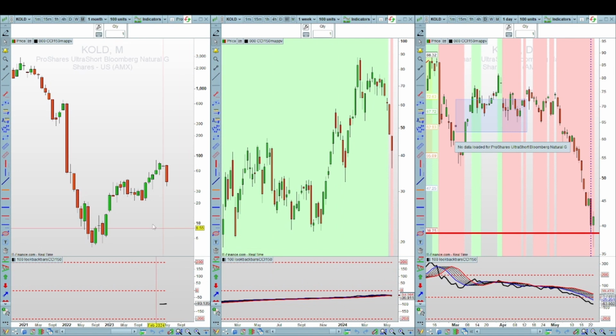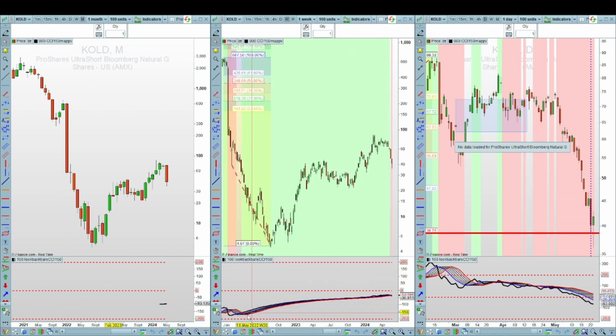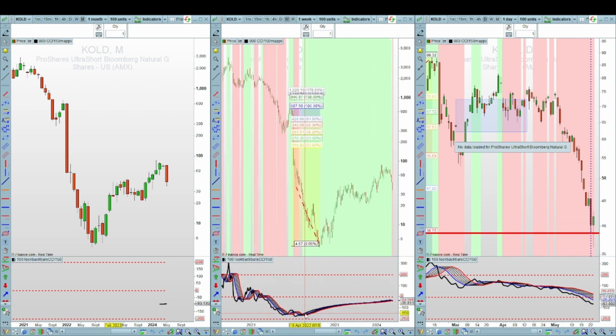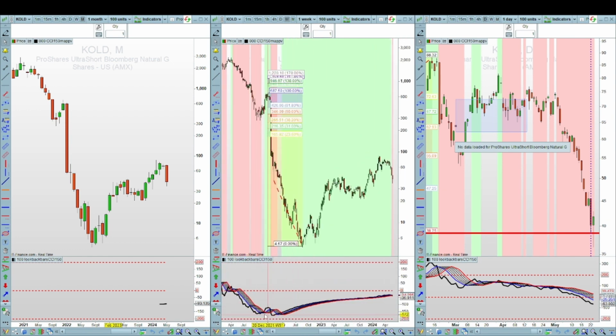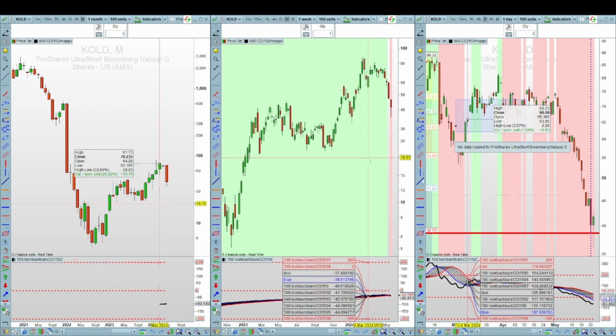Next, we'll look at KOLD. Again, no sign shown for the CCI on the monthly, but we'll consider that a neutral. On the weekly, it's bearish. So even though we had a bullish divergence here, actually no, it was a bullish divergence back here. If you took it back to that little period there, sorry, bullish divergence at that point there, higher lows versus lower lows on the price. It's actually bounced up quite nicely. And now we've got a bit of a retrace, and it's showing a bearish movement on the weekly.